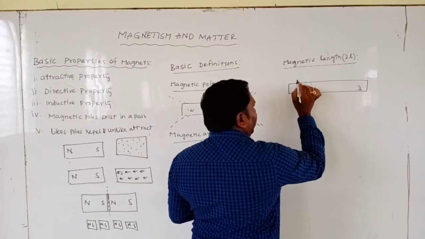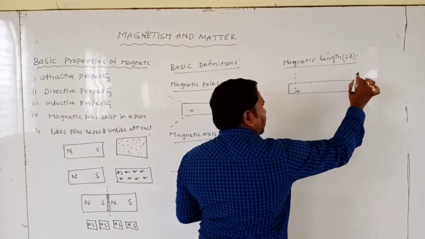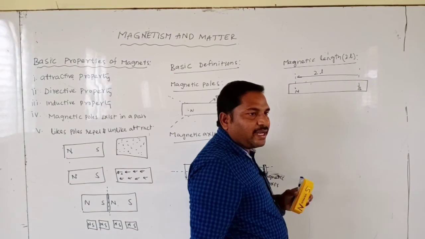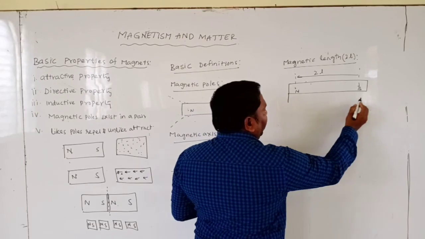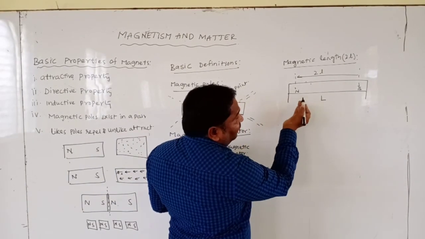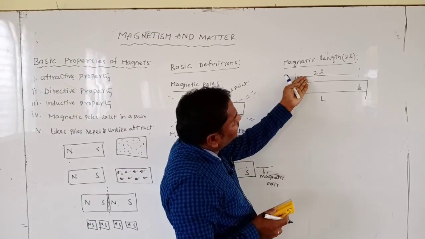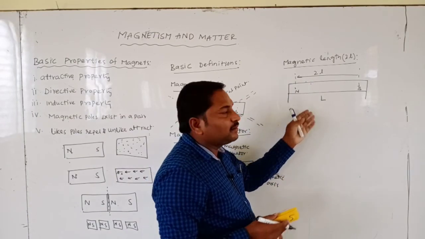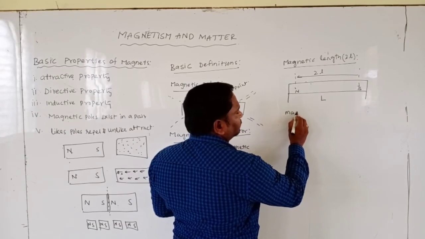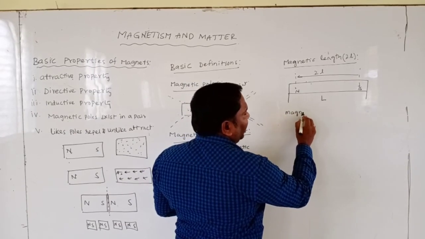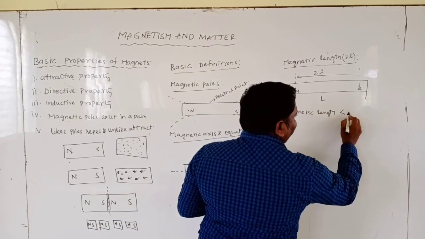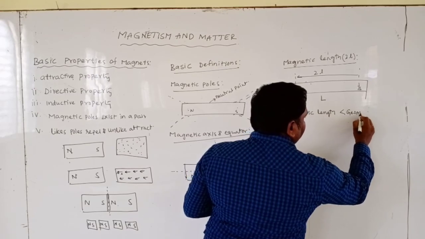Now this length from south to north we call the magnetic length. And this we call the geometrical length. Which is greater, magnetic length or geometrical length? That means magnetic length is always less than geometrical length.